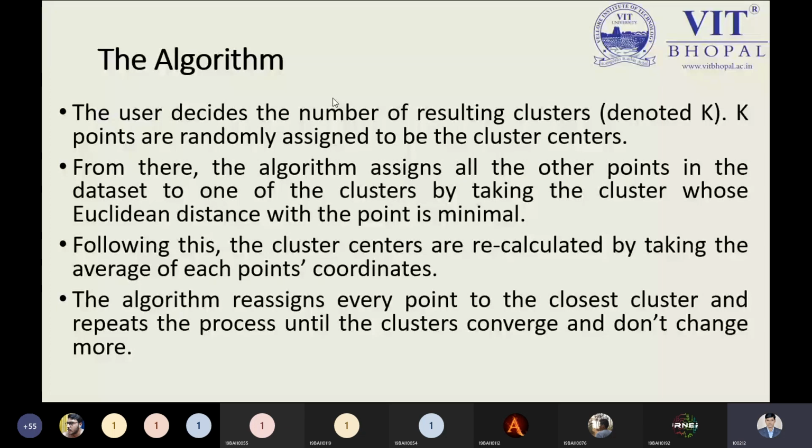In each iteration, if you are moving one data point into another cluster, or closer to a particular centroid, each time the centroid will be updated, and that is handled by the centroid updation step. We have seen this part right now, and this is the beauty of the simple K-means clustering algorithm.